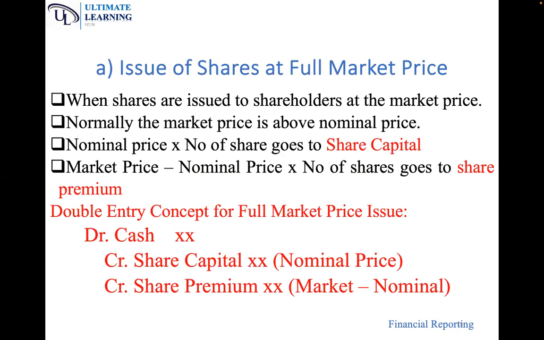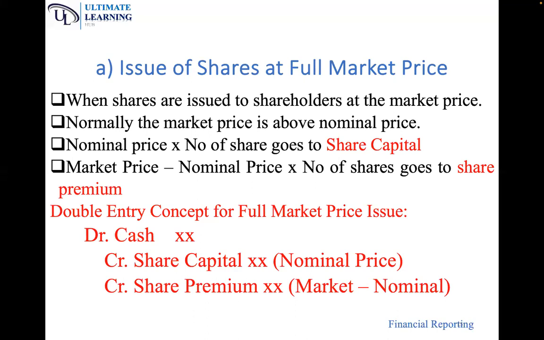Issue of shares at full market price. So we said there are three ways in which you can issue shares. Number one, you can issue shares at full market price. Number two, you can have what is called a rights issue of shares. And number three, you can have what is called a bonus issue of shares.